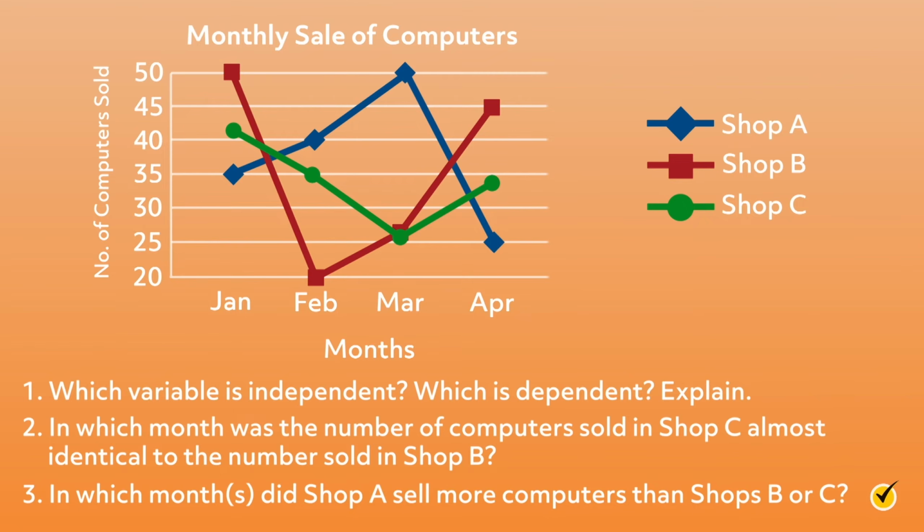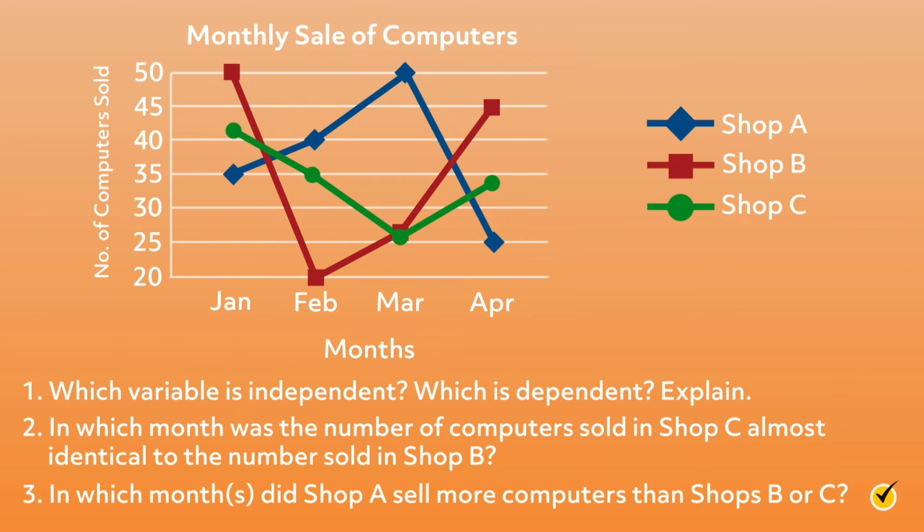Now that you've tried these problems yourself, let's go over them together. Which variable is independent? Which is dependent? Explain. The independent variable is months, which is on the x-axis. The independent variable is always measured along the x-axis, and it usually pertains to time. In this case, time is measured in months. The dependent variable is number of computers sold, which is on the y-axis. The value of the dependent variable relies on the independent variable. In this case, the number of computers each store sold depends on the month.